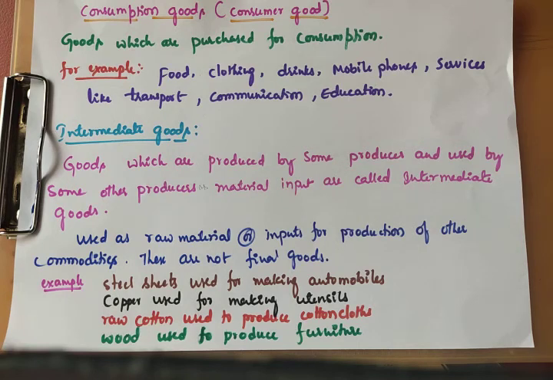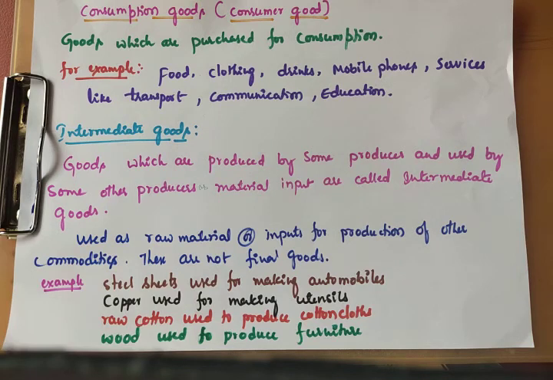They are used as raw material or inputs for the production of other commodities. But these are not final goods, because again these goods are used in the completion of another commodity. For example, steel sheets used for making automobiles.